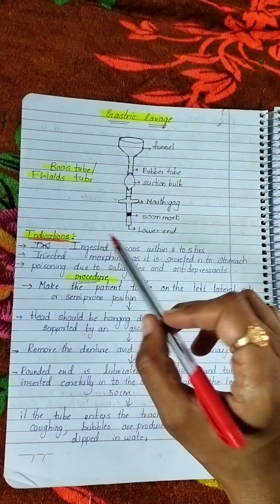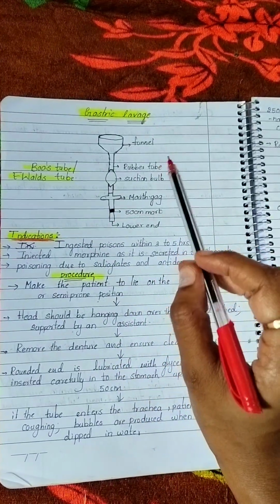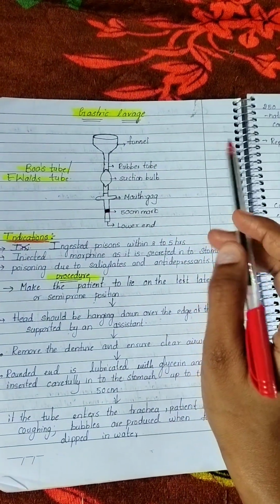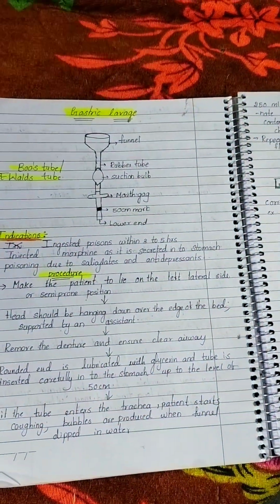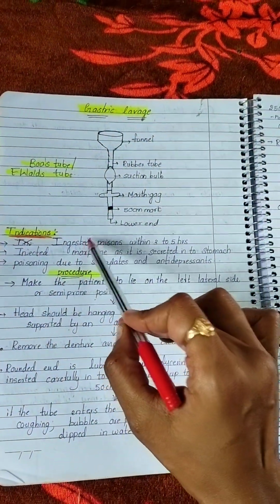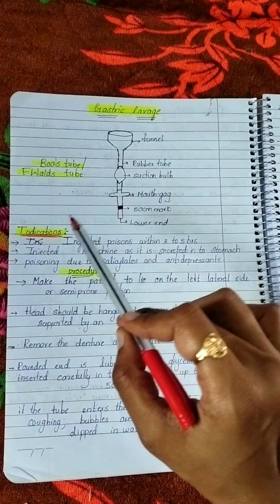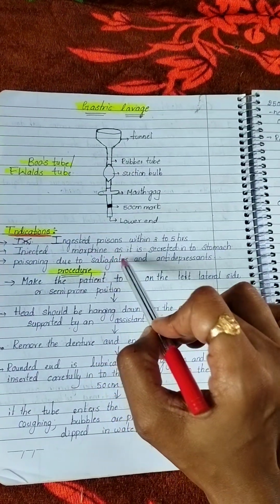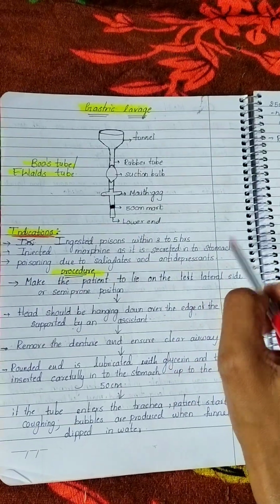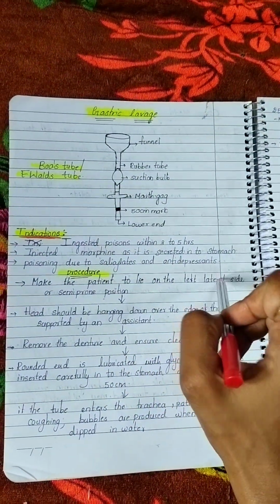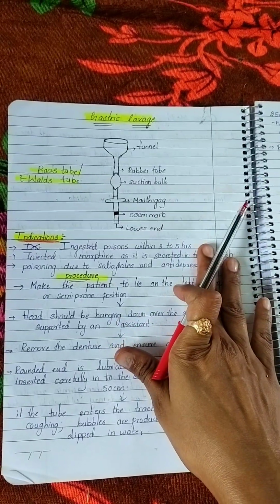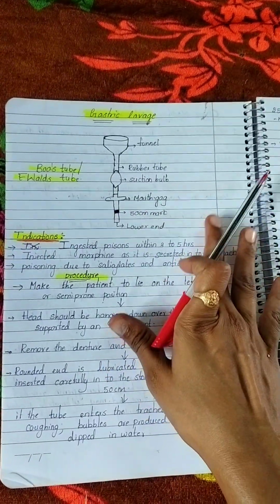Firstly, indications. Gastric lavage has to be done within 3 to 5 hours of ingestion of the poison. Ingested poisons within 3 to 5 hours. Injected morphine, as it is secreted into the stomach. Poisoning due to salicylates and antidepressants. So these are the indications. In these cases, we go for gastric lavage.